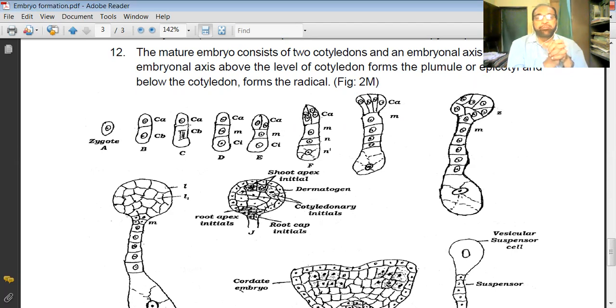Then after that we will find that it again divides and redivides and forms more cells. This division and redivision process continues in different stages. It goes from one to two, two to four, four to eight cell structure. And when the eight cell structure is formed, then again the apical cells as well as the basal cell, this apical cell and this basal cell, again divide and redivide and form a number of cells.